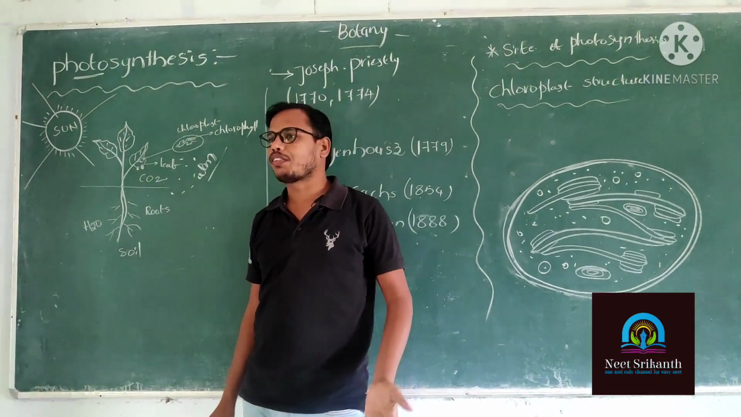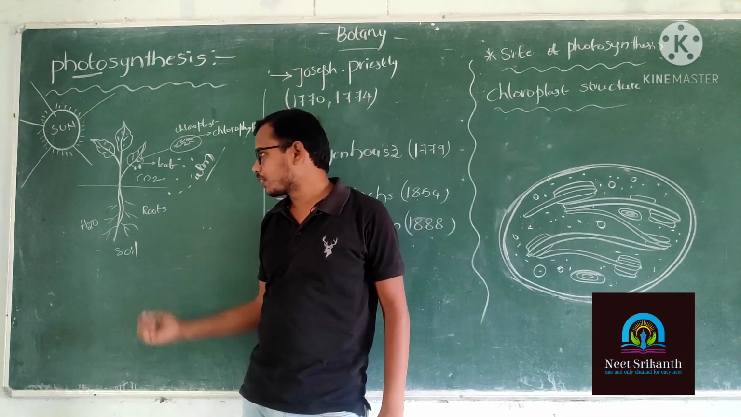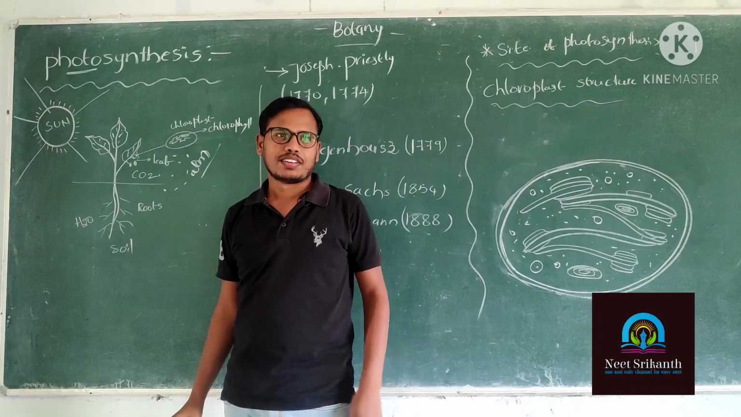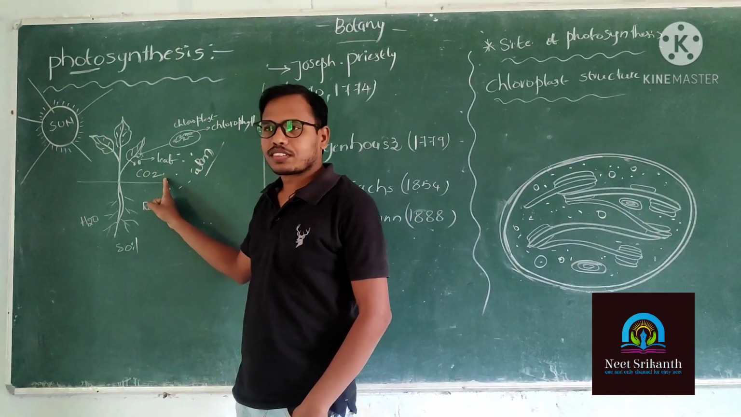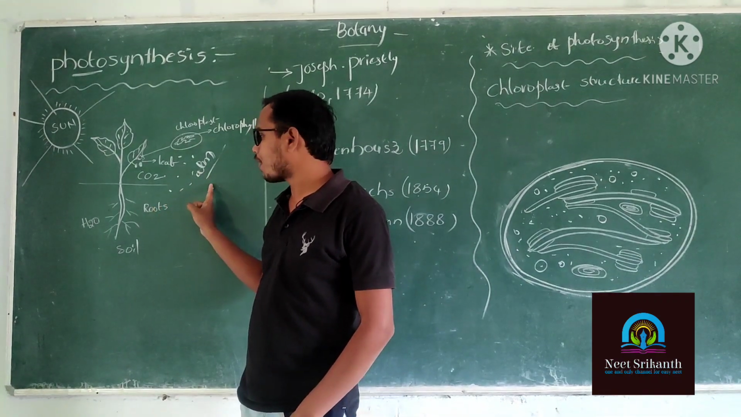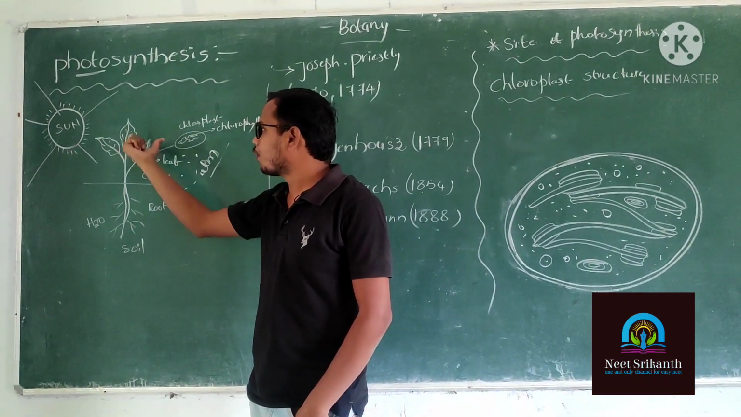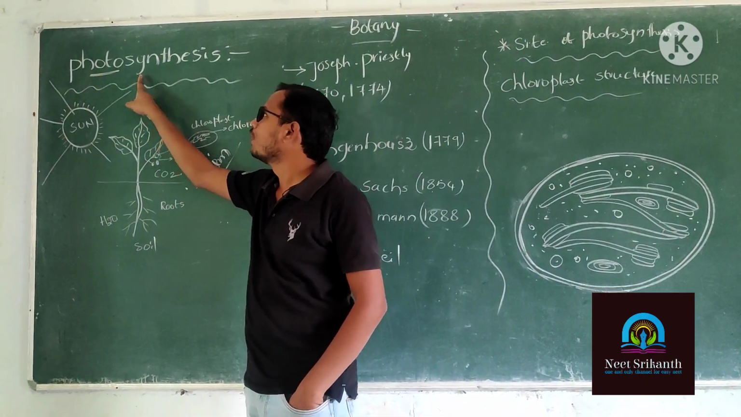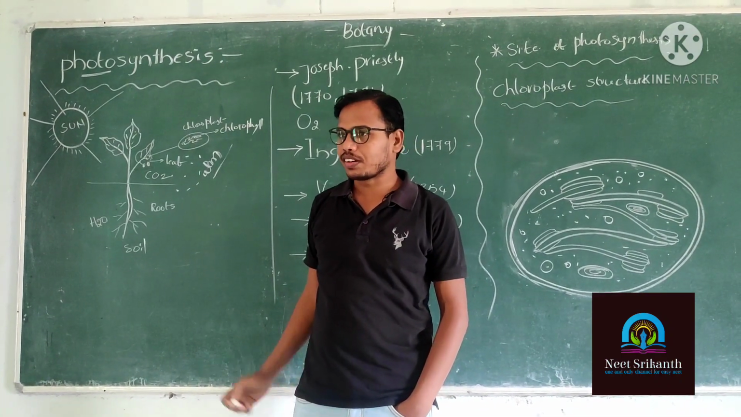They make food materials like glucose and starch. The total process is called photosynthesis. The green plants, in the presence of sunlight, catch carbon dioxide from the atmosphere, absorb water from the soil, and make food materials. So that's why it is called photosynthesis. Is it clear?